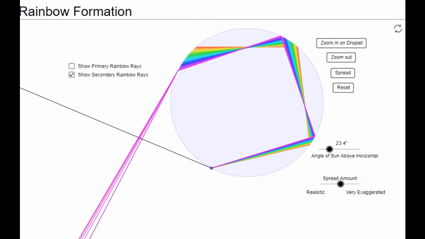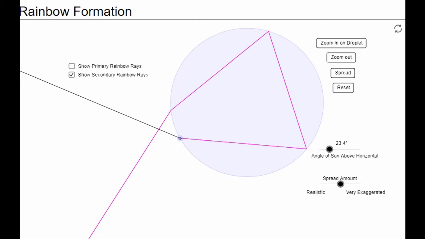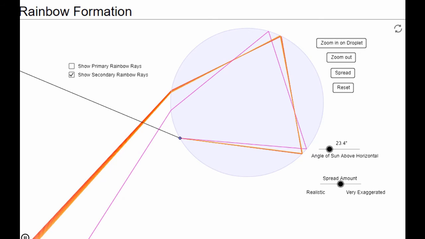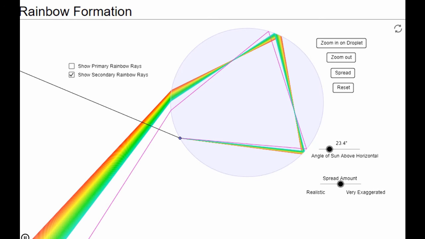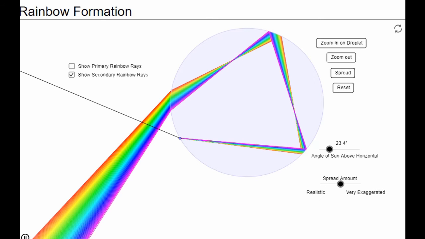If I change the angle of this incident ray, then also the pattern changes. As you can see, the violet will be on the top of the rainbow here in this case and red will be at the bottom of the rainbow.